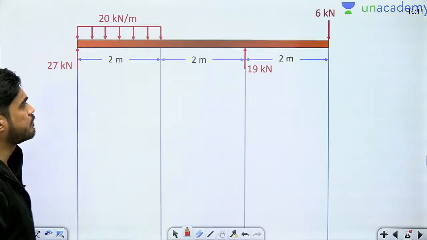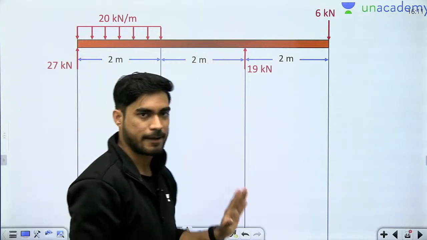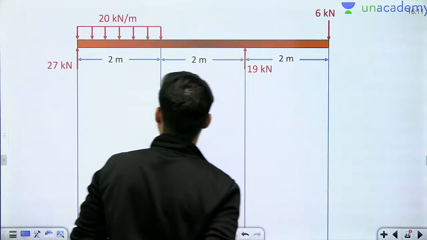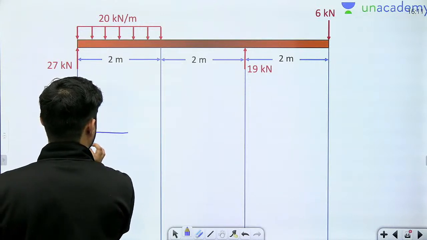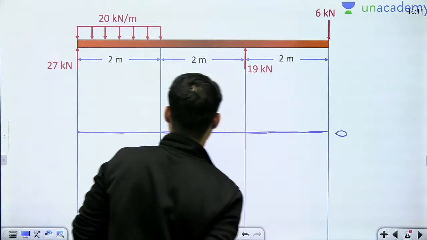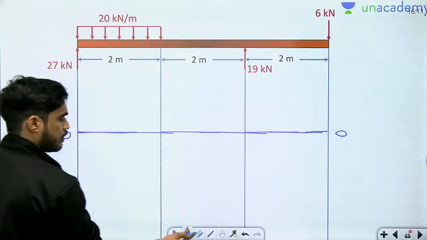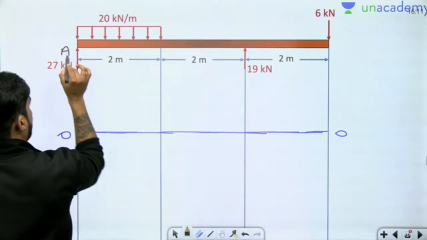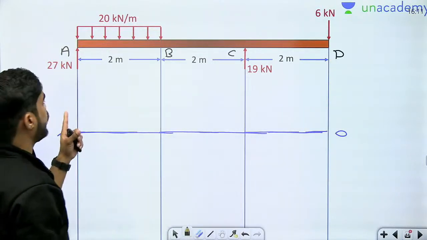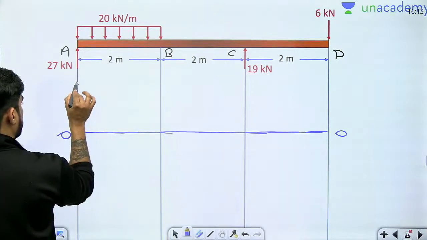Okay, next we will see overhang beam. Again I have calculated the reactions already. Okay, so beta, let's draw the shear force diagram first. Okay, so first I will draw the datum line where the shear force is 0. Then beta, here at this point, let's name these points A, B, C and D. So at point A the shear force will be 27, right?